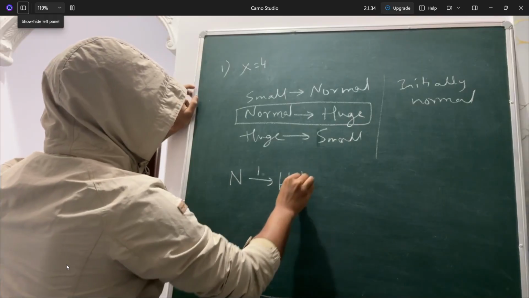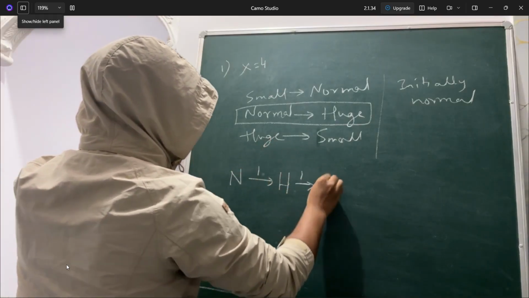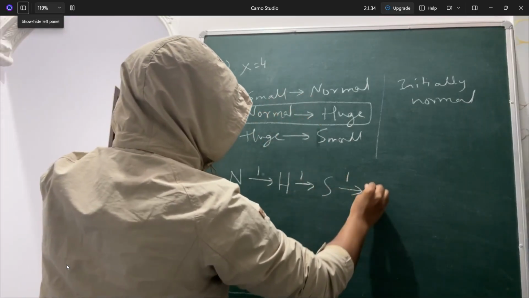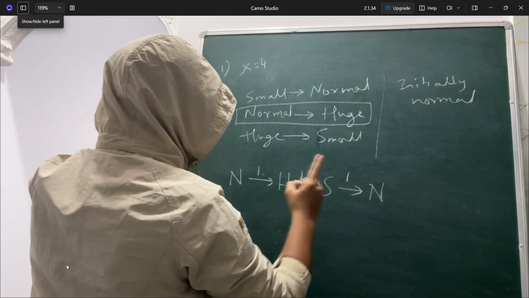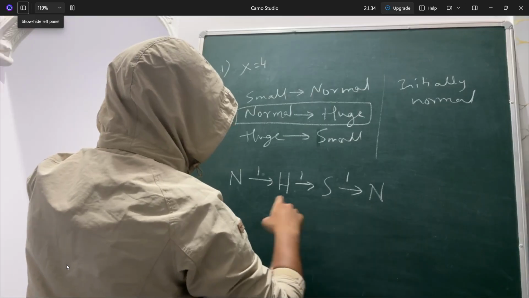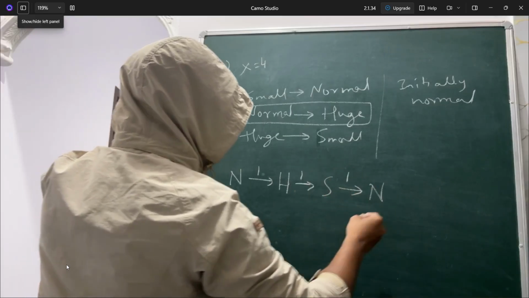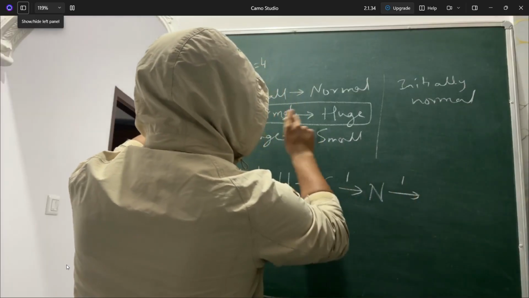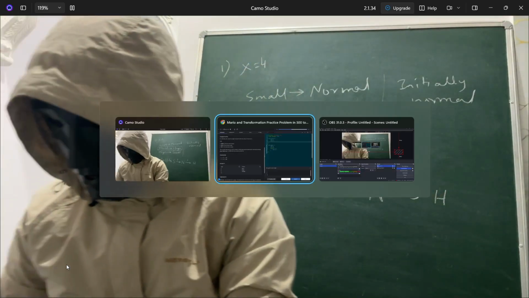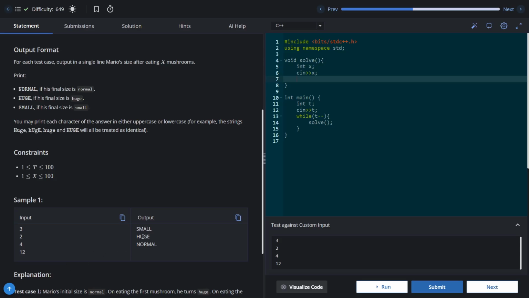Now one more mushroom, and huge will convert to small. Now one more mushroom, and small will convert to normal. He has eaten 3 mushrooms and he came to the same state. After eating 3 mushrooms, he'll come to the same state every time. And one more mushroom, from normal he'll come to huge. So huge is our answer in this case. Yeah, which is correct.